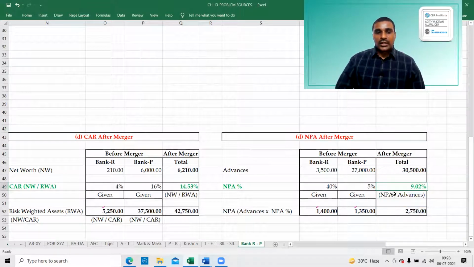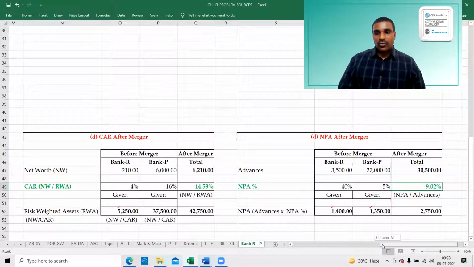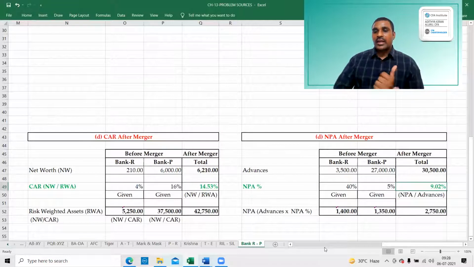That's it. So these are the two important points. More we have to focus on this. The two important points we have to focus on: CAR after merger and NPA after merger.